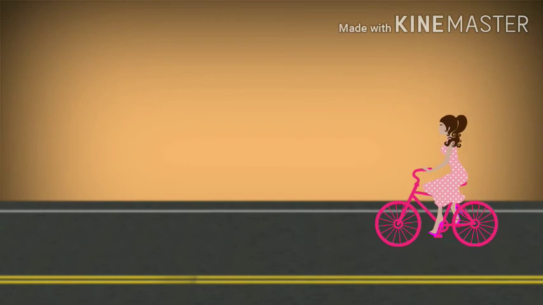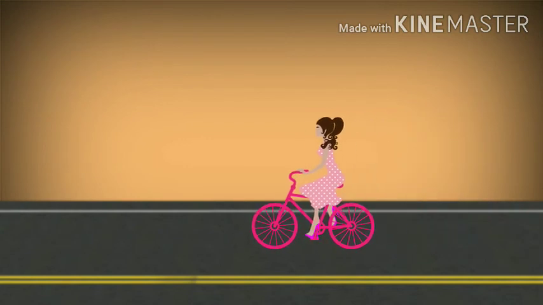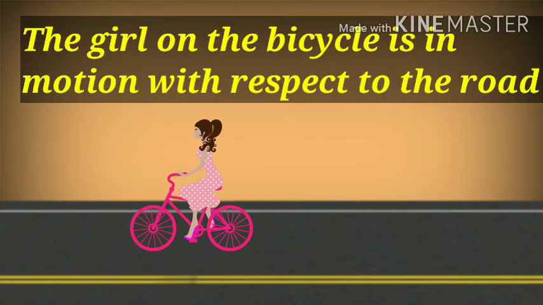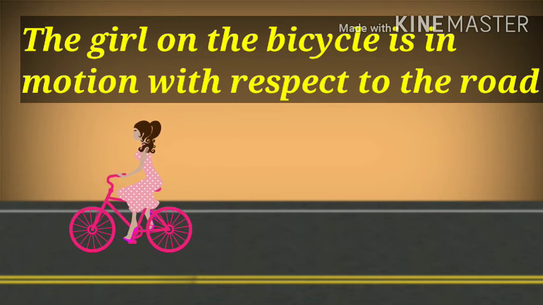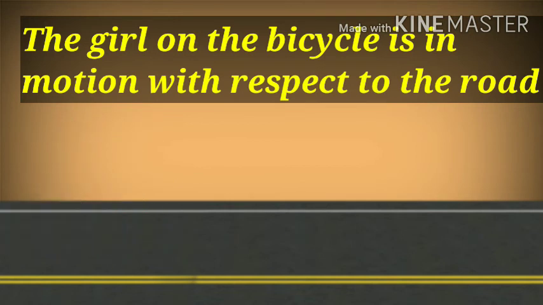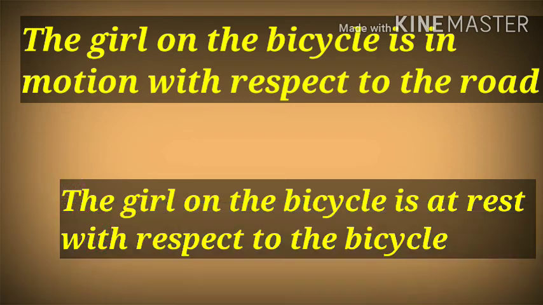A girl is cycling on a road and she is moving. Now the girl on the bicycle is in motion with respect to the road. Similarly, the girl on the bicycle is at rest with respect to the bicycle, because the bicycle's and her position are not changed. They are going together, hence they are at rest with respect to each other. But the road is stationary, hence they are in motion with respect to it.